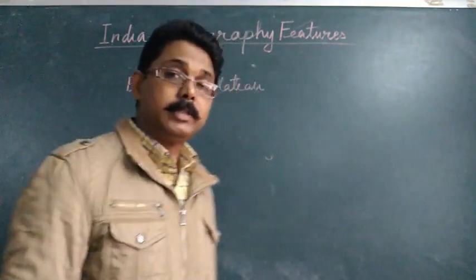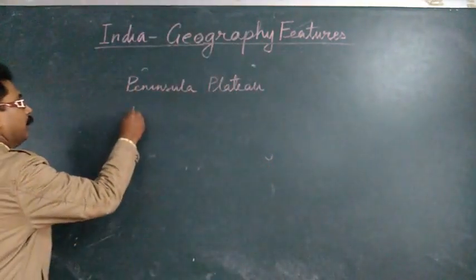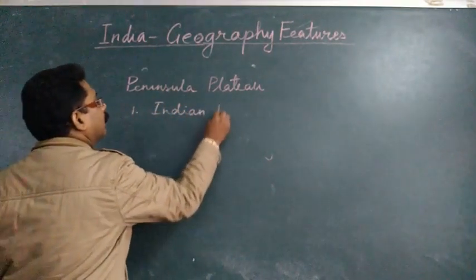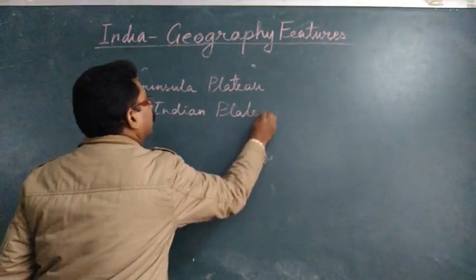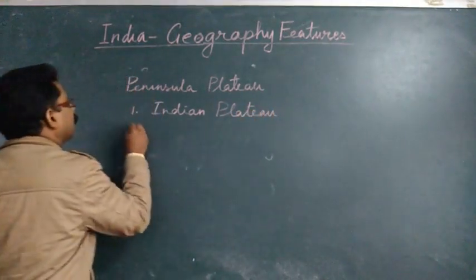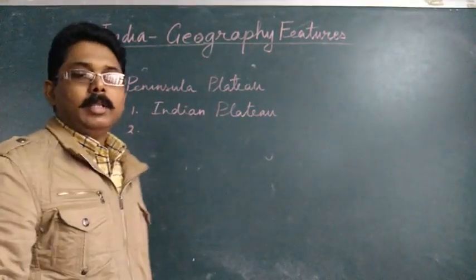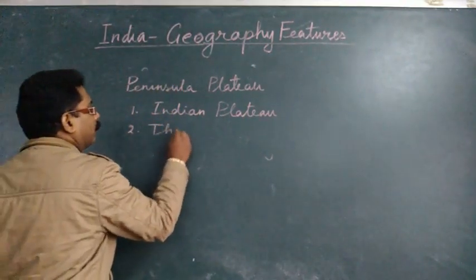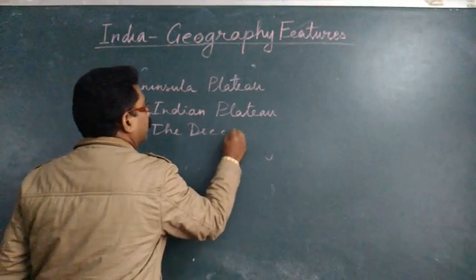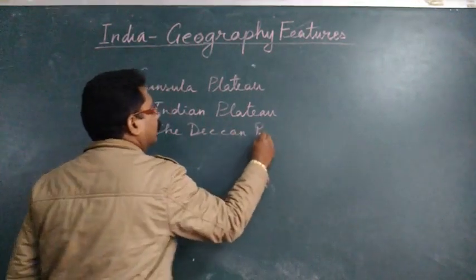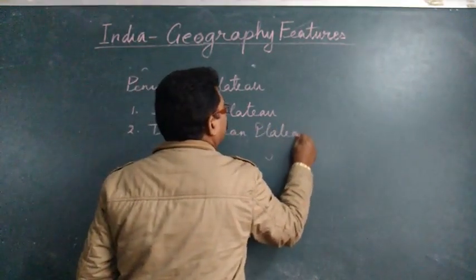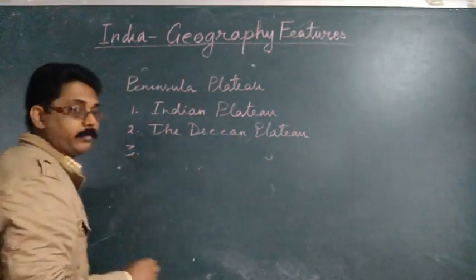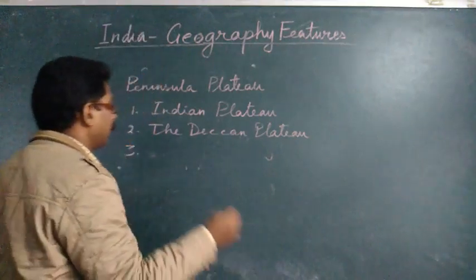The first one is the Indian plateau. Second is the Deccan plateau. Third one is the Western Ghat.